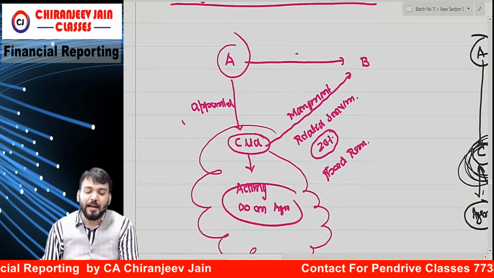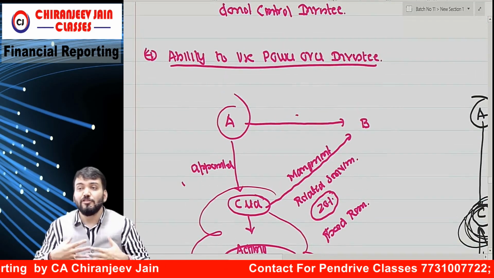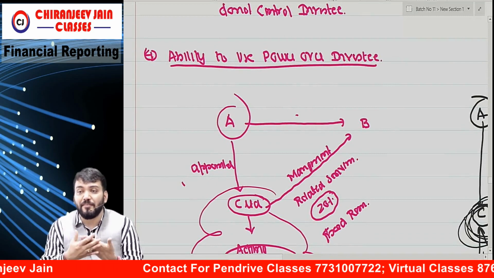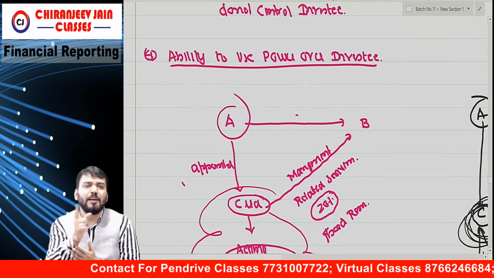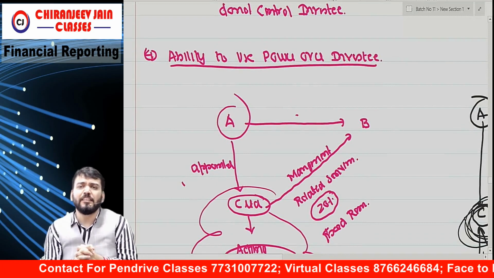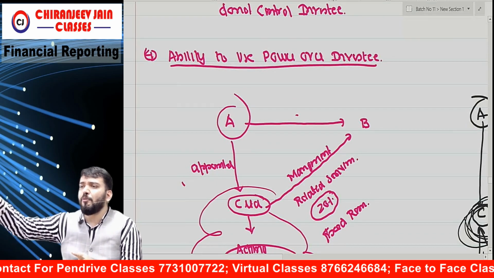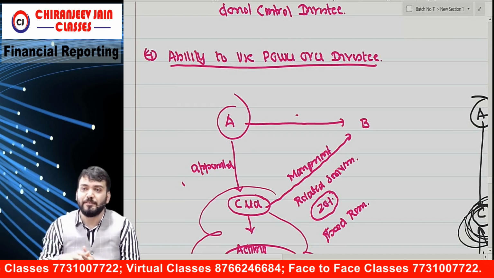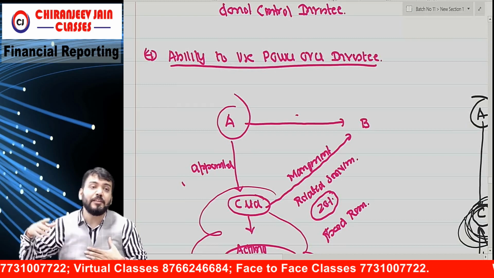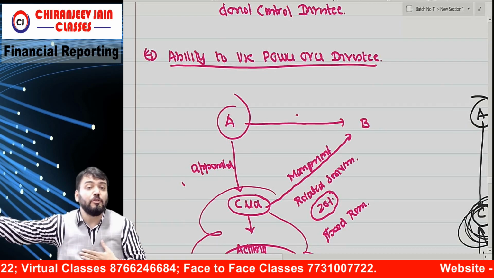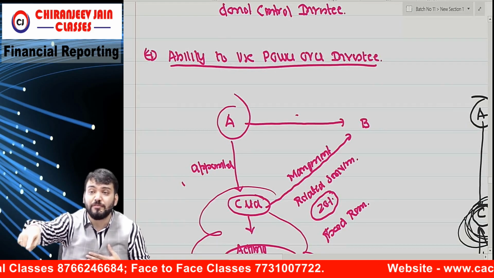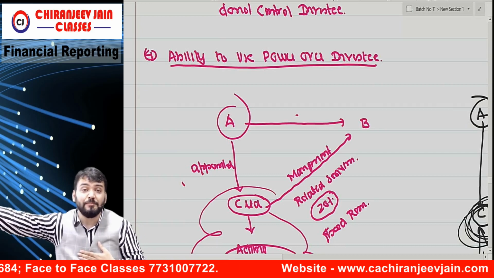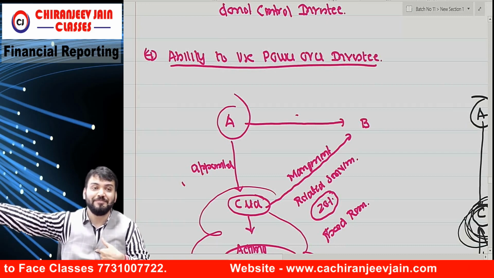Ability to use power. Sometimes what happens? We exercise the power as an agent. For example, when I was doing related party, I said we appointed one entity to provide key managerial services. All decisions are taken by them, but on behalf of me.